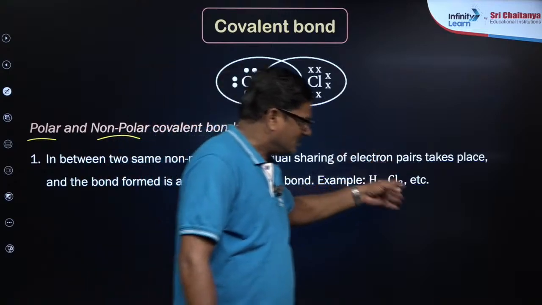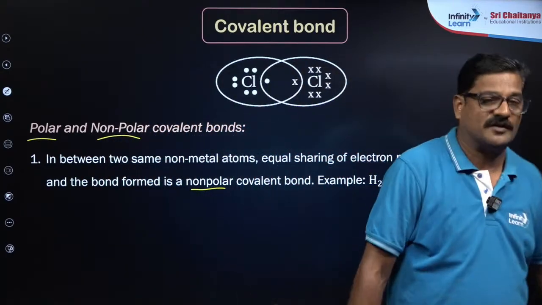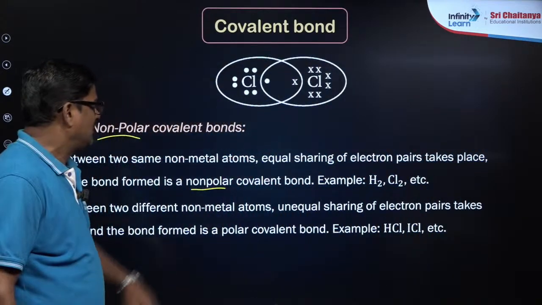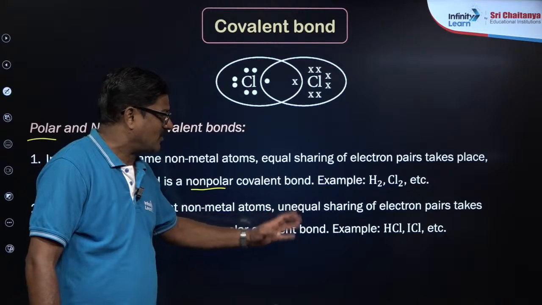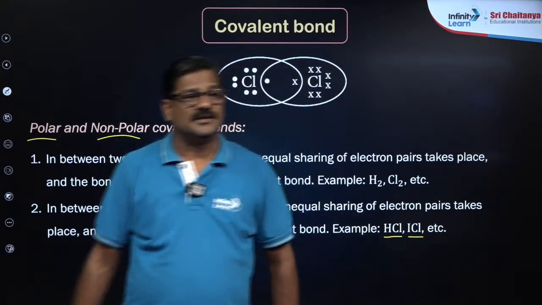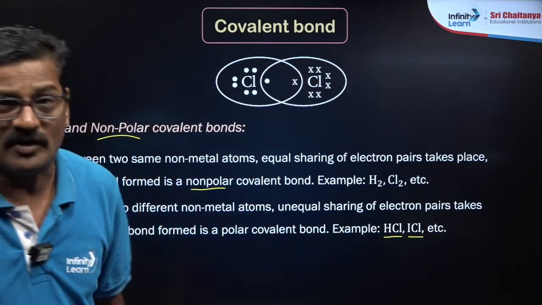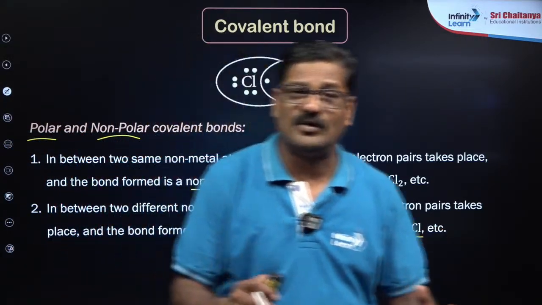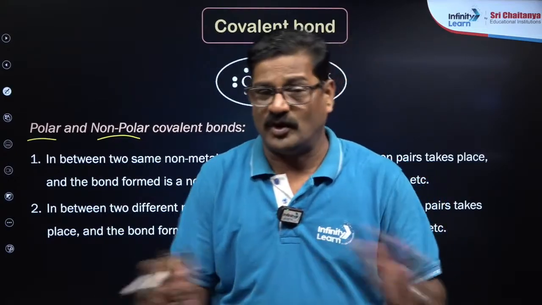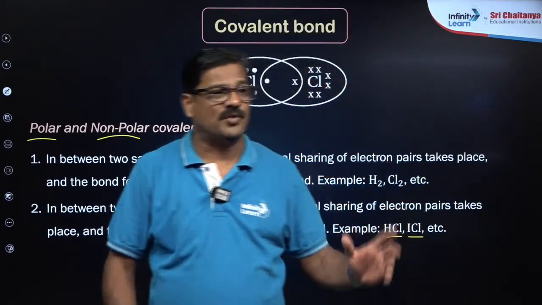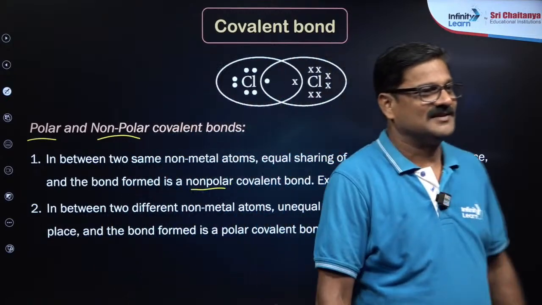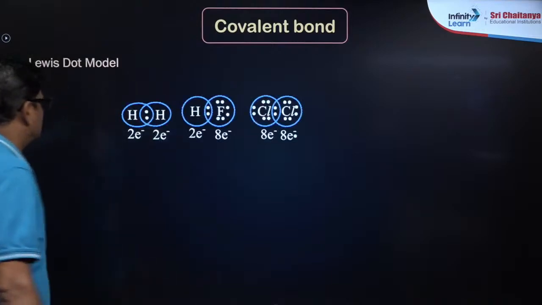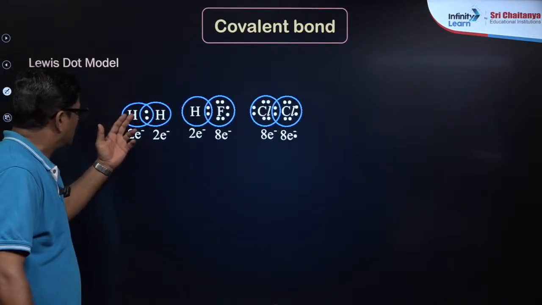Examples: H2, Cl2, F2, Br2, I2 will come, right? But between different non-metals with unequal sharing of electrons, like HCl and ICl, you get a polar covalent bond. So a homoatomic covalent bond is non-polar, and a heteroatomic covalent bond is polar. That's good, very nice. So let's go ahead.